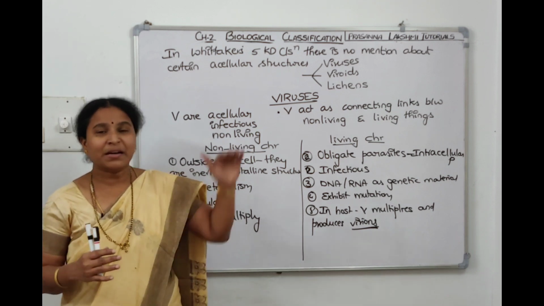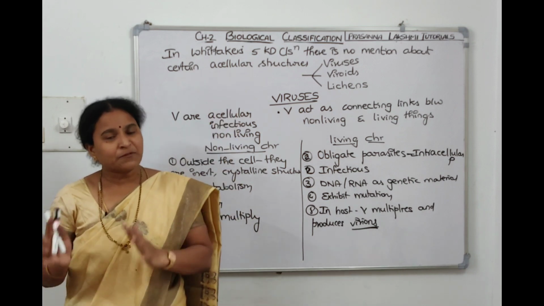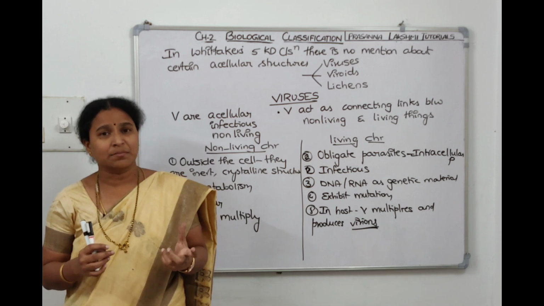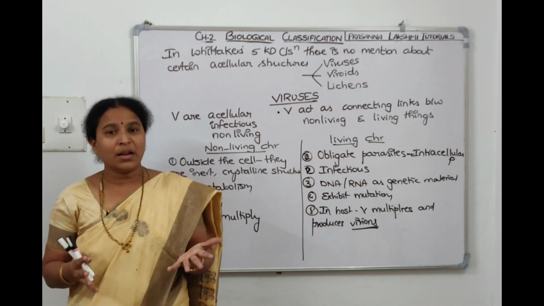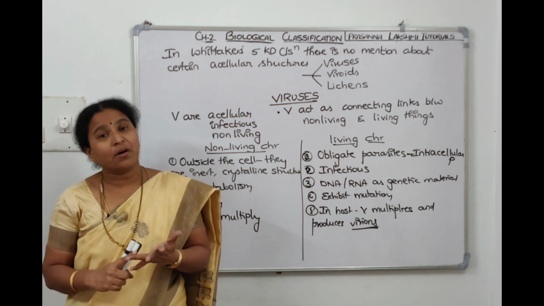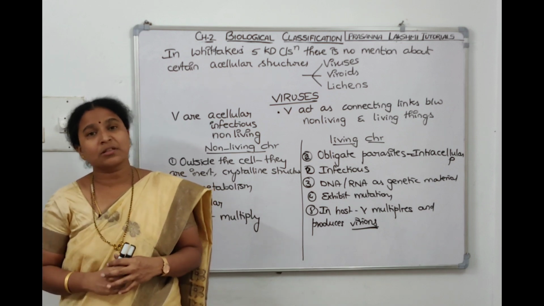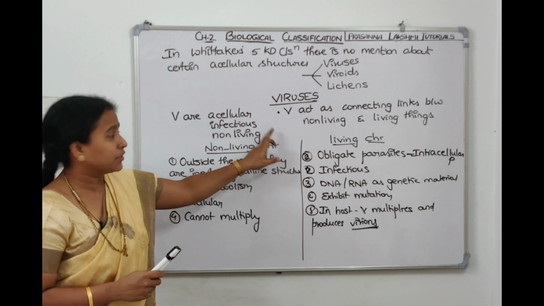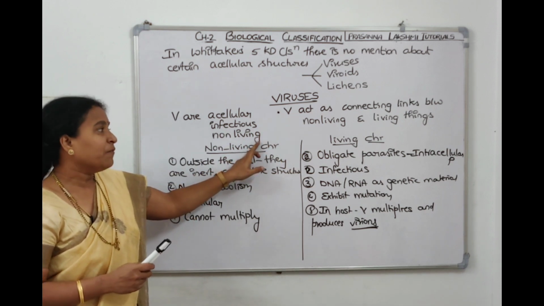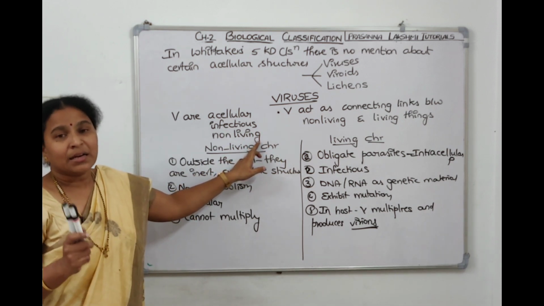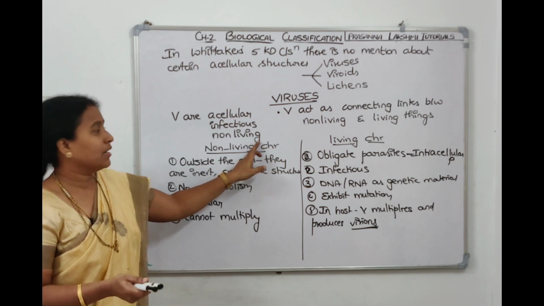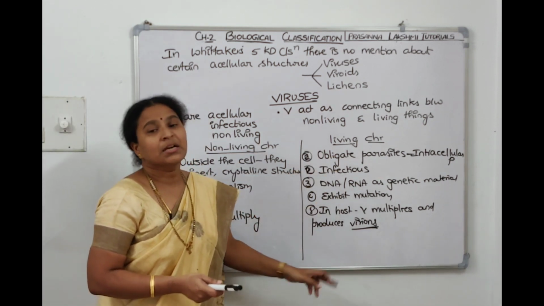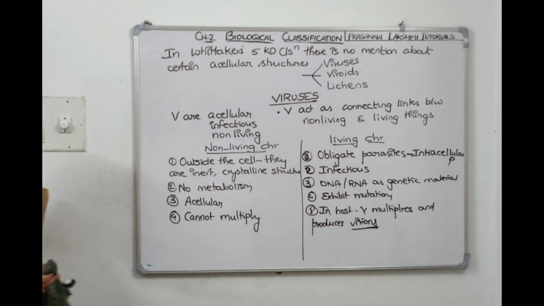So we finished 5 kingdoms. Let us summarize what is there on the board. We finished 5 kingdoms, and we are talking about R.H. Whittaker, who couldn't place certain organisms in all these 5 kingdoms. What are they? They are viruses, viroids, and lichens. Prions are also there. When we talk about viruses, they are acellular, infectious, non-living. In fact, we can tell viruses are connecting links between living and non-living organisms. These are the non-living characteristics of viruses, and these are the living characteristics of viruses. Take a screenshot, we'll continue.